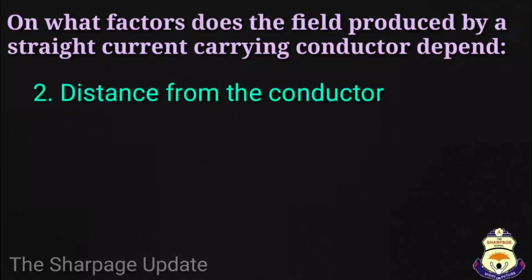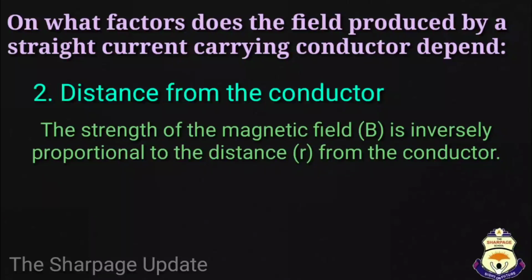Now, the second factor is the distance from the conductor. Dear students, the strength of the magnetic field B is inversely proportional to the distance r from the conductor. Mathematically, B is inversely proportional to r. So, with an increase in the distance from the conductor, the strength of the magnetic field decreases. As a result, as we go away from the conductor, the spacing between the lines of force increases.